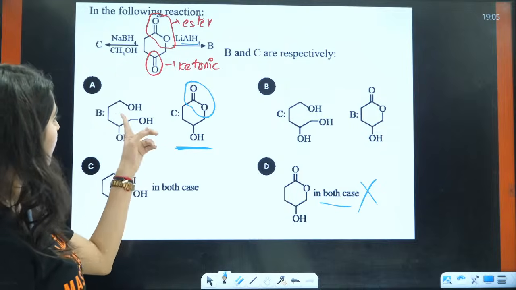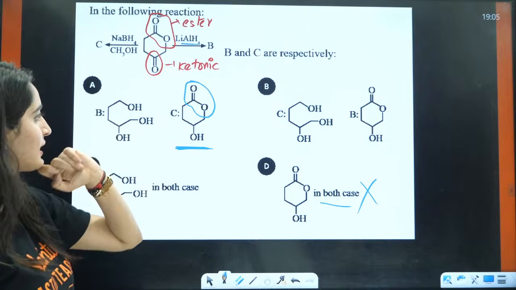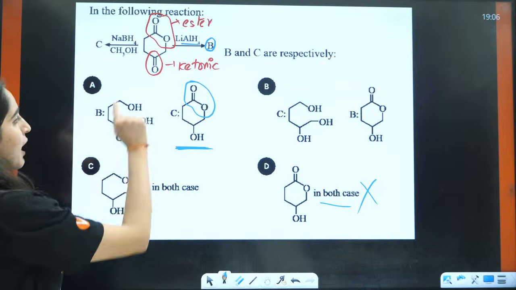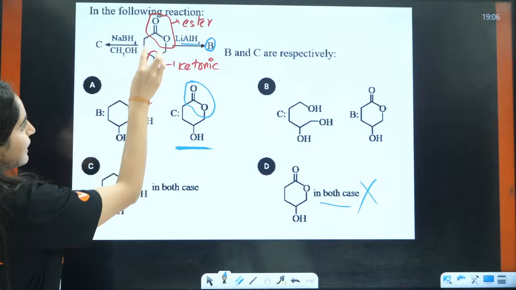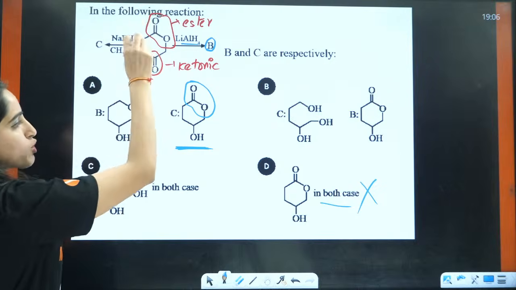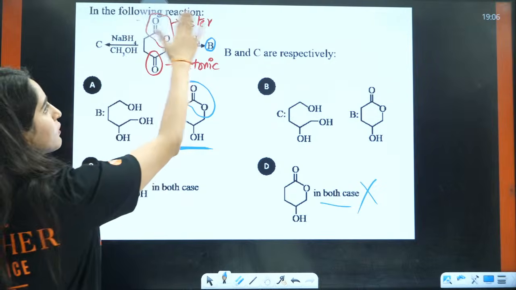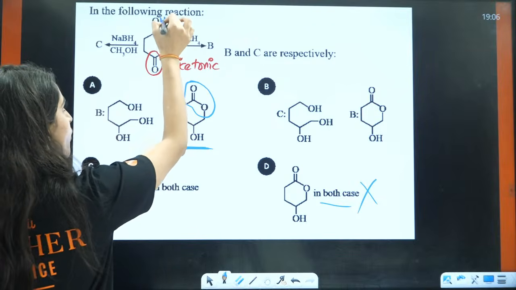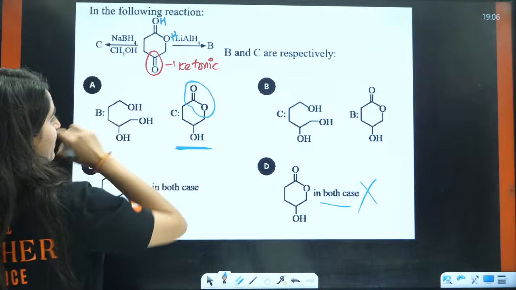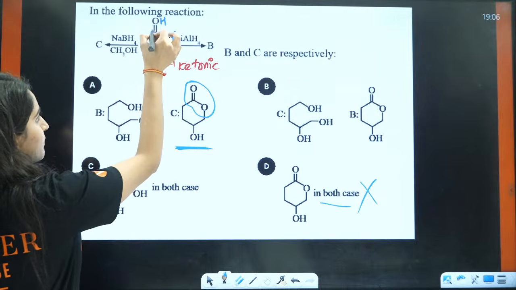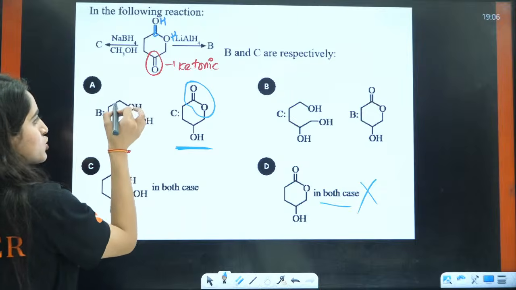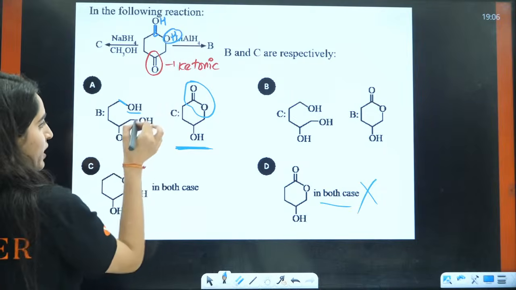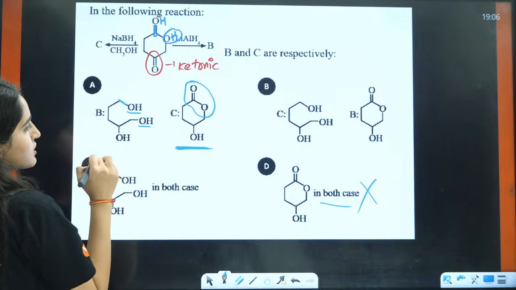If you talk about LiAlH4, that is your B part, right? In this part, the ester group is also reduced. How will the ester group get reduced? This will reduce to OH and this will also reduce to OH. So this will be carbon with 1 bond and then OH. This is directly reduced to OH.